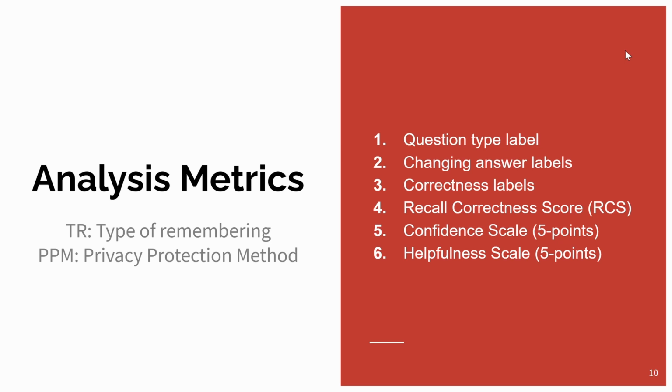A fourth metric was the recall correctness score. We score every correct label as 2, semi-correct as 1, and wrong as 0, then sum the answers per participant to get the score. We also had self-reported Likert scales indicating how confident the participant is about each answer and how helpful they found the photos to answer that question.